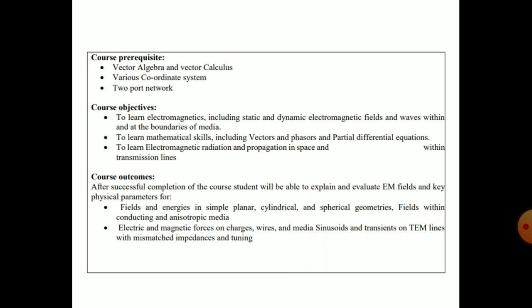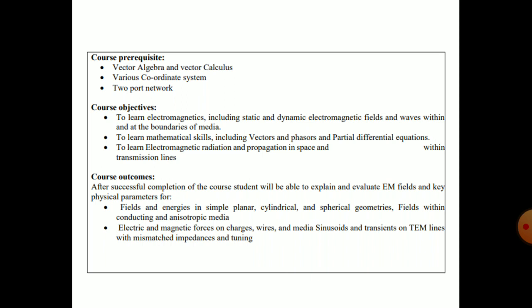Next is, sorry, course objectives. What are the course objectives that you have to study? The course objective is to learn electromagnetics, including static and dynamic electromagnetic fields and waves within and at the boundaries of media. What is meant by electromagnetic that you should study? As in the name, you can see there are two parts, an electric part and a magnetic part. So you have to study these two parts separately.